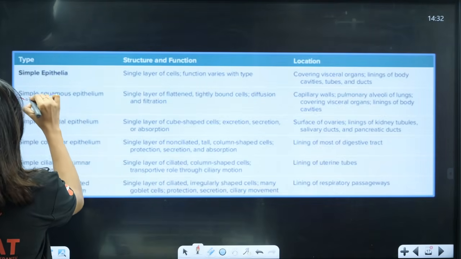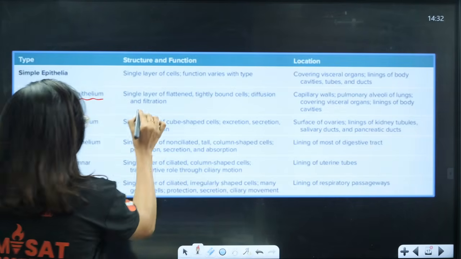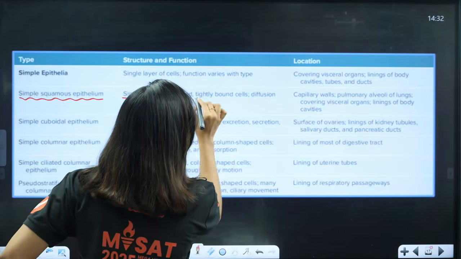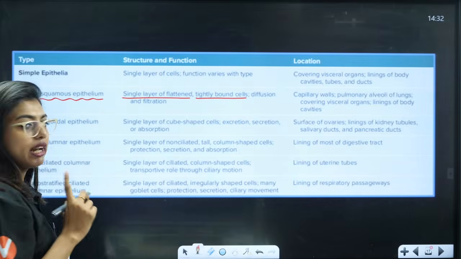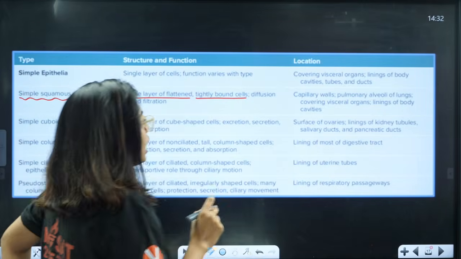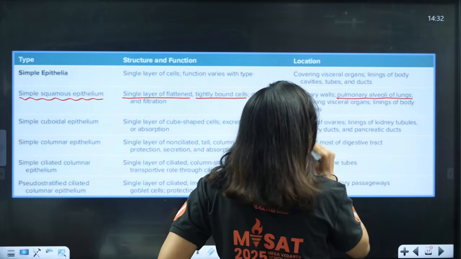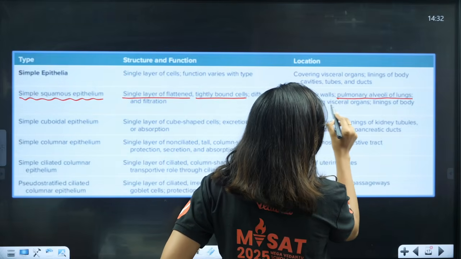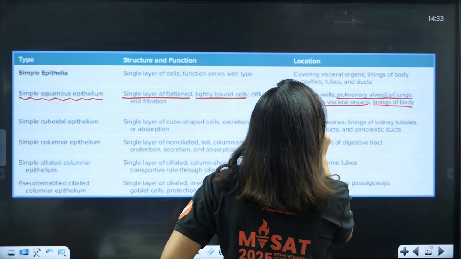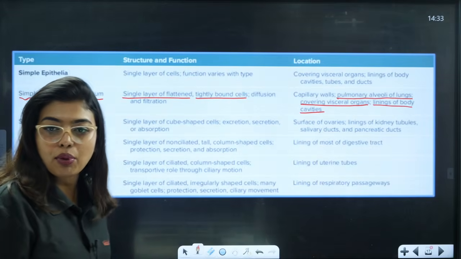So look here, simple squamous epithelium, a single layer of flattened tightly bound cells. Diffusion and filtration is the main job. Where are they going to be present? They are present in the pulmonary alveoli of the lungs, and also they are covering the visceral organs and lining the body cavities.